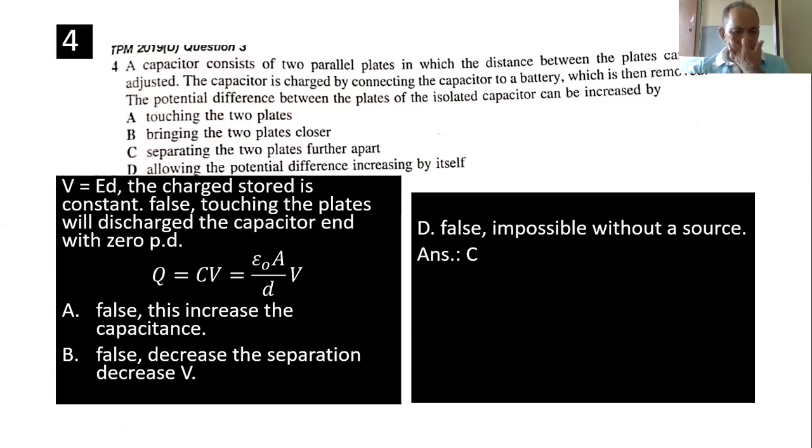Bringing the plates closer, you are increasing the capacitance. So you want to keep your Q constant, so V will decrease. So A is false.